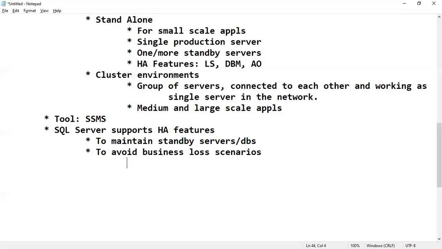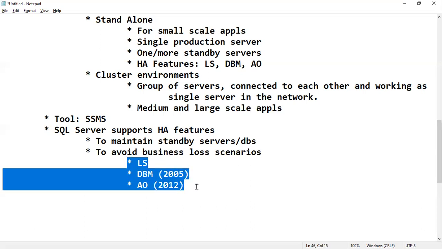That business loss scenario we can avoid by using standby servers. Just now we have seen SQL Server supports log shipping, DB mirroring, which was introduced in the 2005 version, and Always On from the 2012 version. These are the three major features to maintain an exact copy of the database on a different server. Even if one server is crashed, or if we are taking the server down for maintenance activities like patching, we can make the applications continue their work with the other servers.